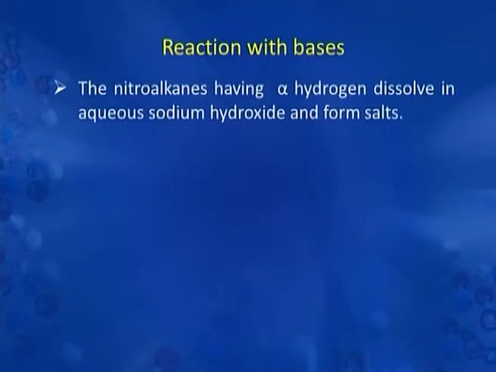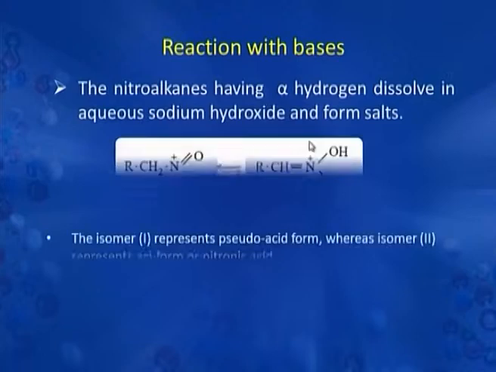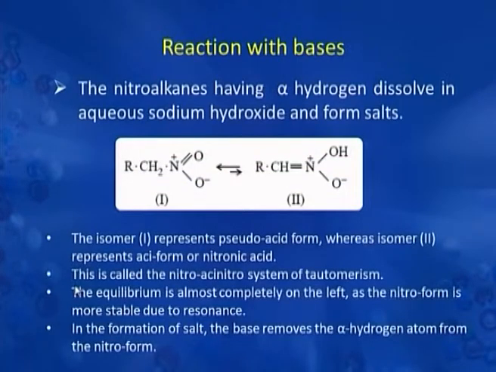The nitroalkanes having alpha hydrogen dissolve in aqueous sodium hydroxide, and then they form salt. When the nitroalkanes react with base, there is abstraction of alpha proton. As a result, the nitroalkanes having alpha hydrogen dissolve in aqueous sodium hydroxide solution to form salts.